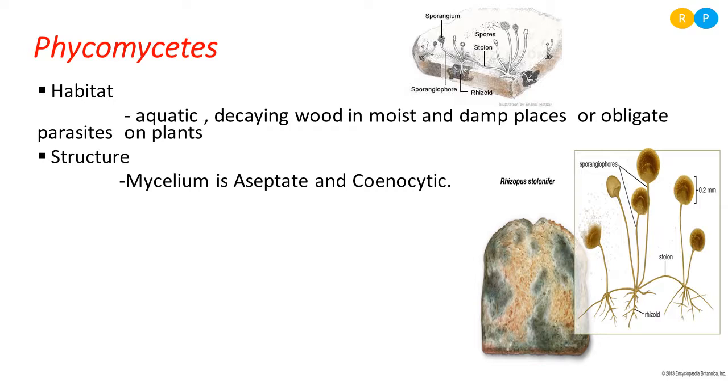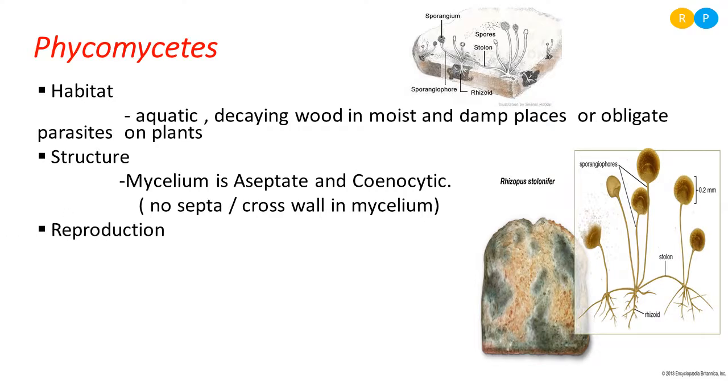That means everything is present within a common structure that is called hyphae. So you can't divide it into a number of parts. Understood? So the structure of mycelium is aseptate and cenocytic. This is very important regarding the Phycomycetes. The meaning of aseptate is no septa or cross walls in the mycelium.